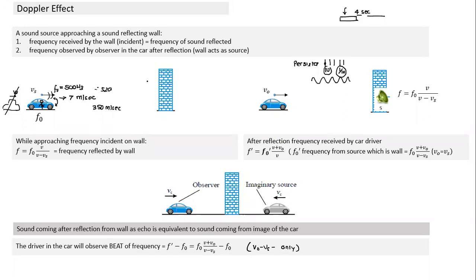So what is the maximum beat frequency our mind can distinguish or resolve? That is roughly about 10. For more than 10, our mind will not be able to discern that beat frequency. So sometimes the question may come, but the actual beat frequency we can distinguish is about 10. Here it will be 20. So would we be able to discern that one? No, we may not be able to discern.